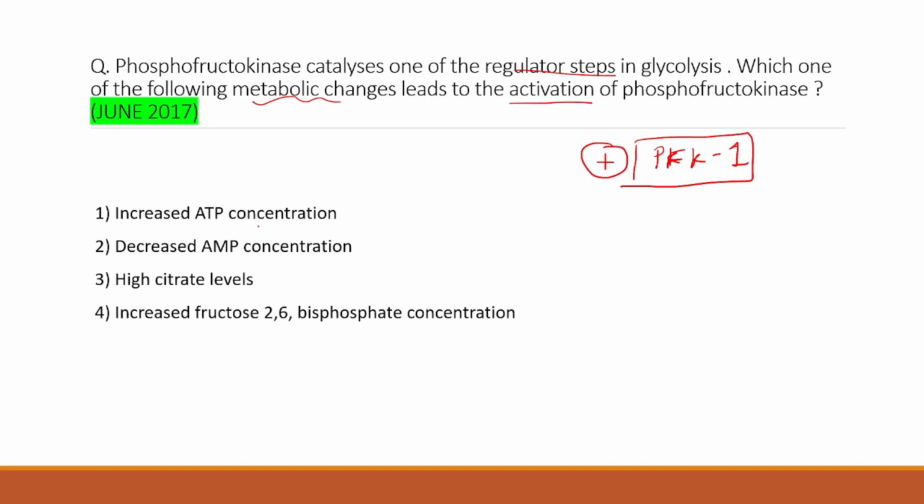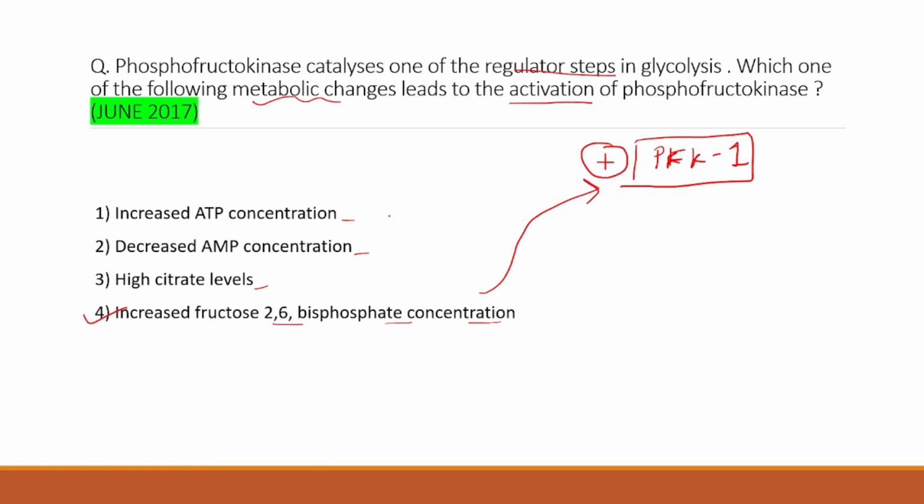Does increased ATP concentration have a positive effect, or decreased AMP concentration, or high citrate levels, or increased fructose 2,6-bisphosphate concentration? You can pause and check which answer is correct. For this, the right answer is answer number 4, that is increased fructose 2,6-bisphosphate concentration, which leads to activation of phosphofructokinase 1.